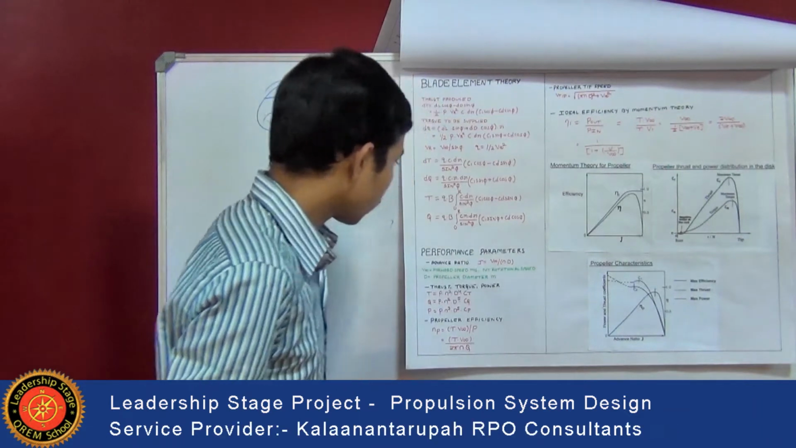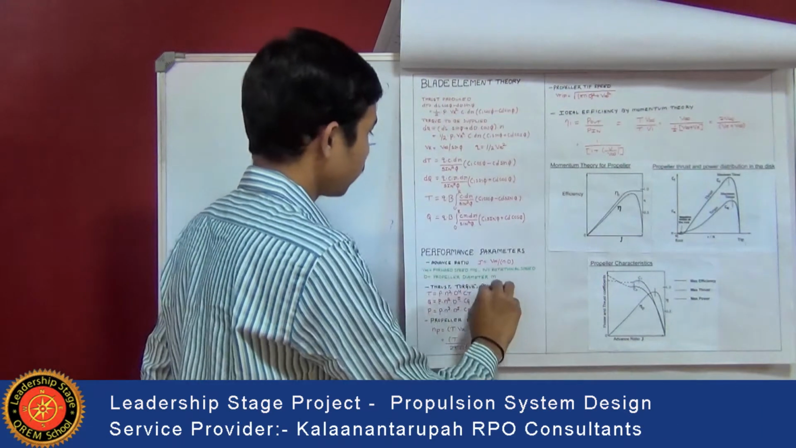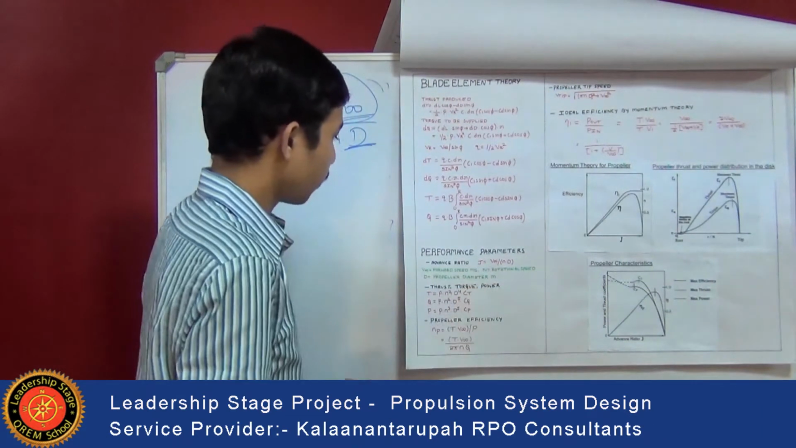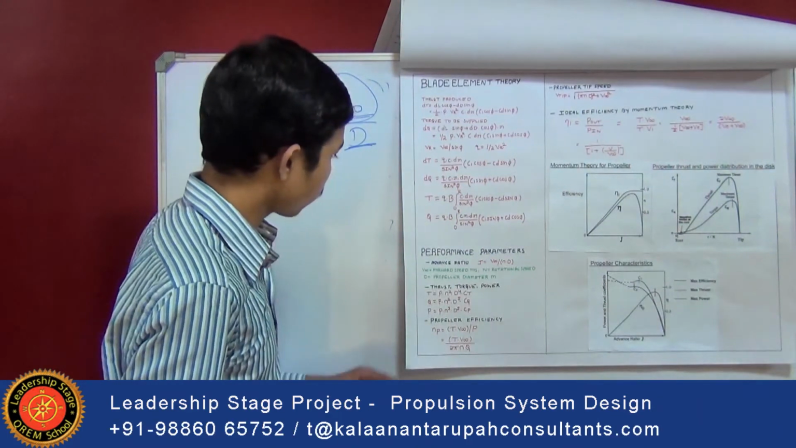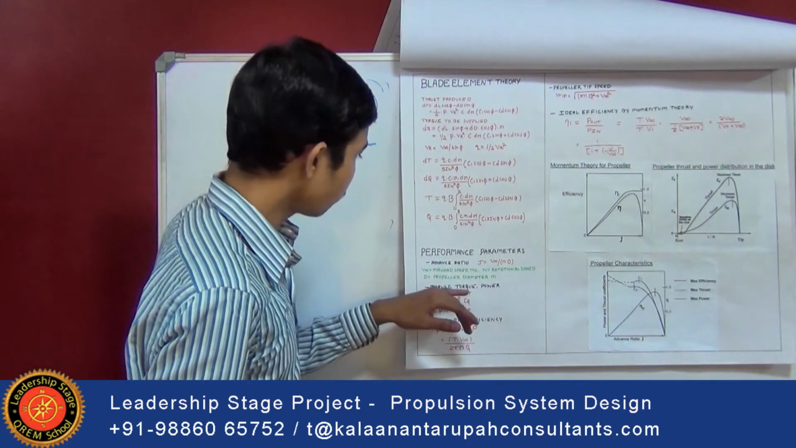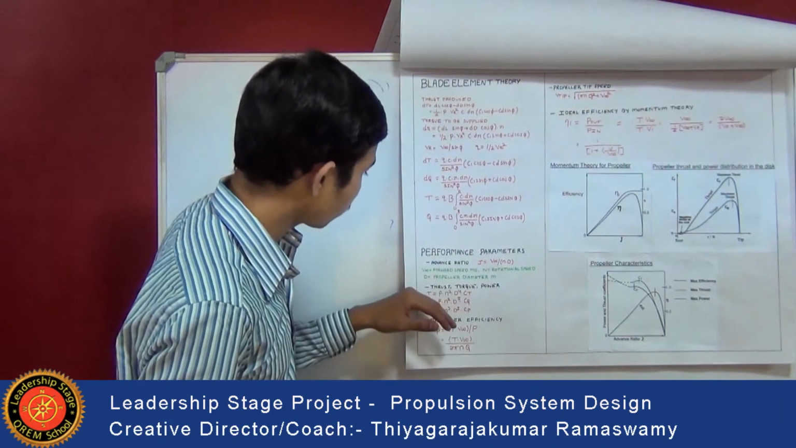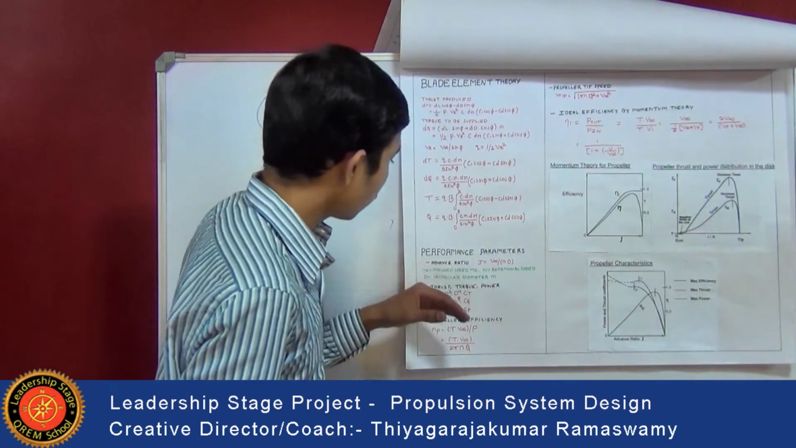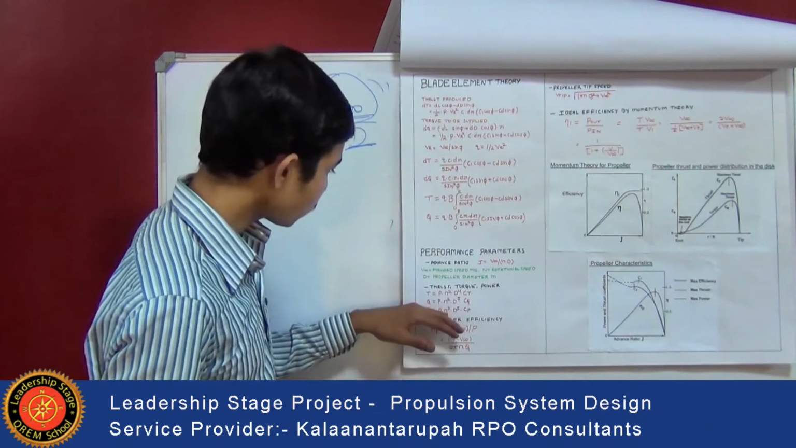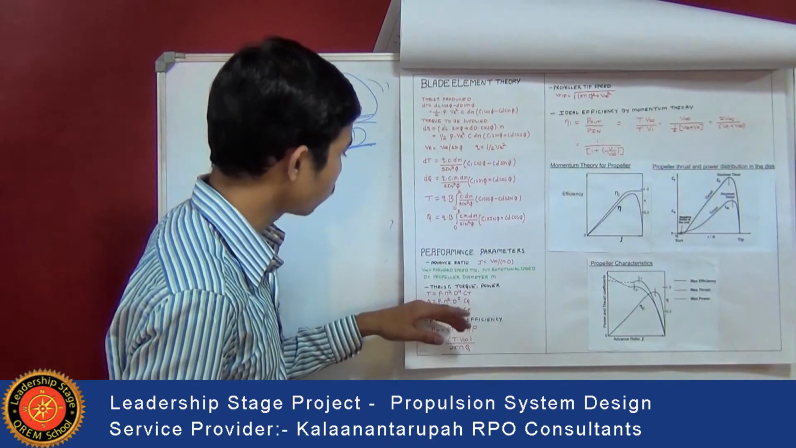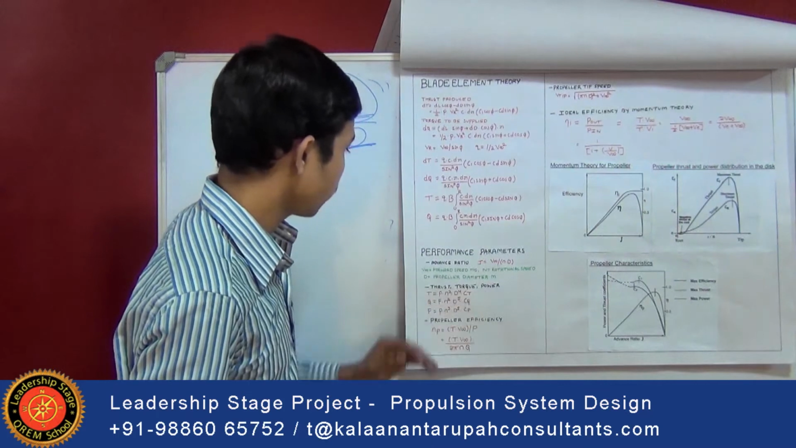Then thrust, torque and power. These are the important parameters for the analysis: thrust, torque and power. This thrust is given by T is equal to rho n square D to the power of 4 into Ct, torque is given by Q is equal to rho n square D to the power of 5 into Cq, and power is given by P is equal to rho n cube D to the power of 5 into Cp.